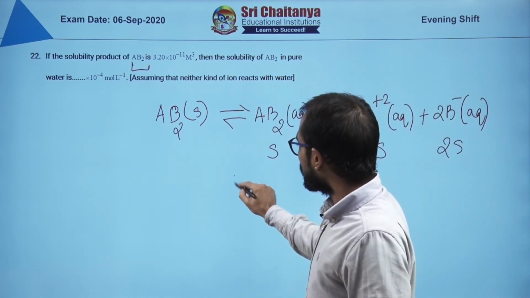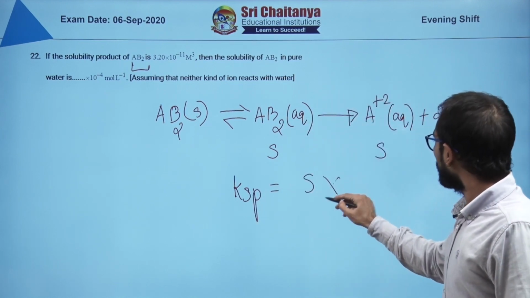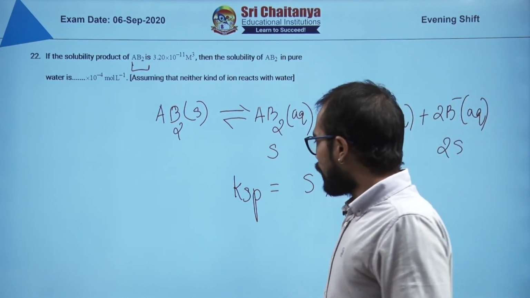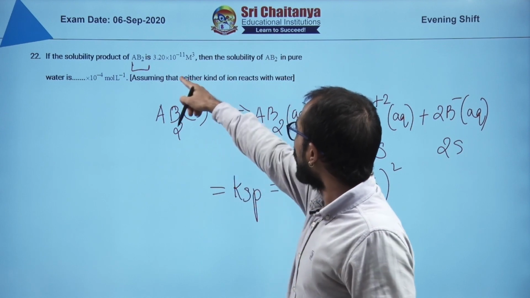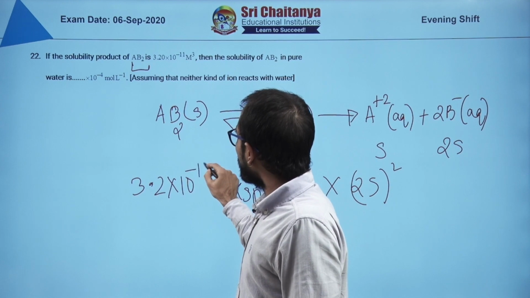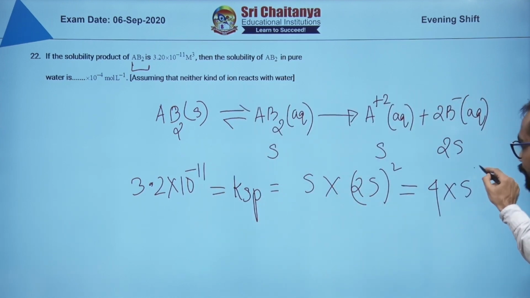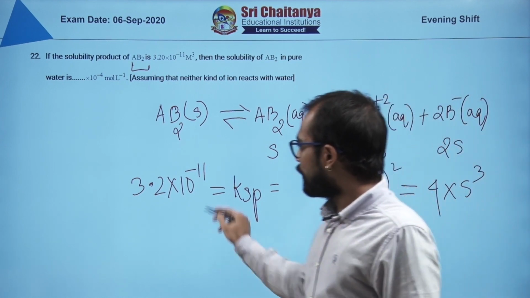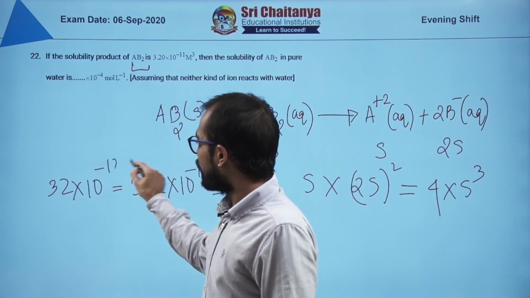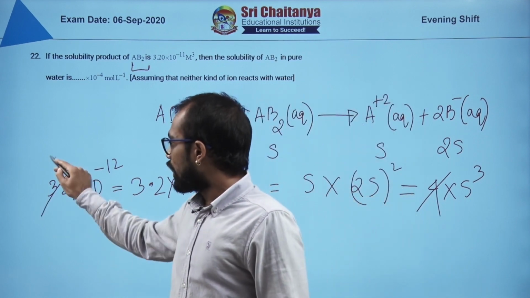Now what will be the solubility product? How are you going to write down the solubility product? S multiplied by 2S square. Now Ksp is given to you. How much? 3.2 into 10 to the power minus 11. Now if you simplify this one, you will get 4 into S cube, right? Let me make this one 32 into 10 to the power minus 12, which makes my life easier. If I cancel 4 and 32, I get 8.